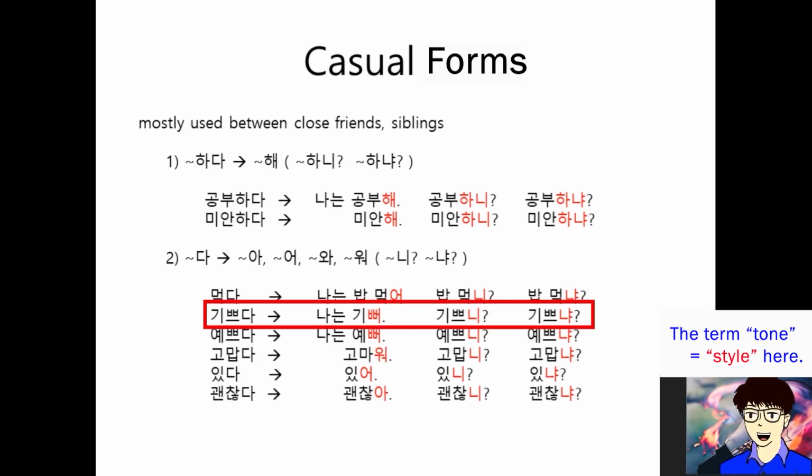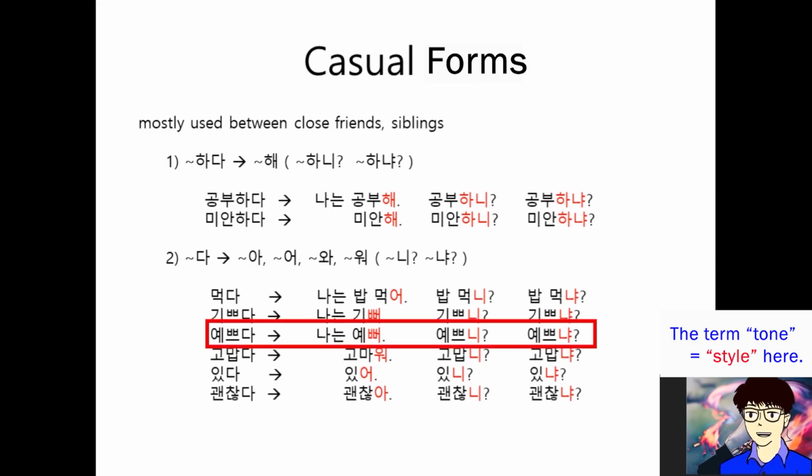And 기쁘다 is changed like 기뻐. Not 기쁘어. 기뻐. In that case, ㅡ is dropped. Okay? So, 기뻐. And question form, 기쁘니? Great. 기쁘냐? Like that.